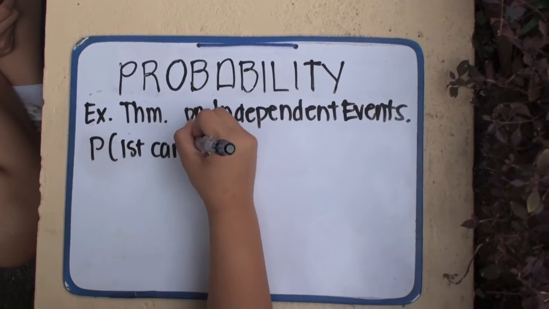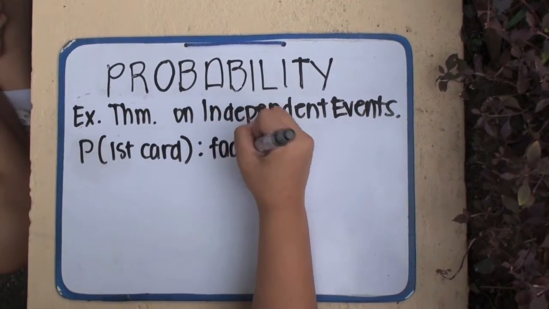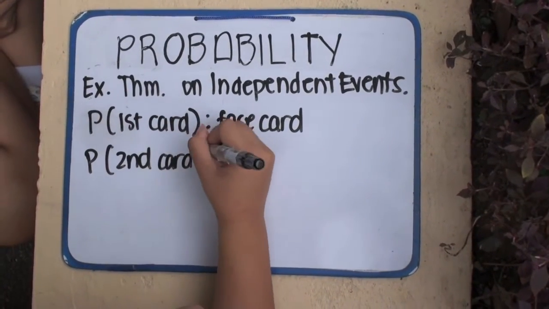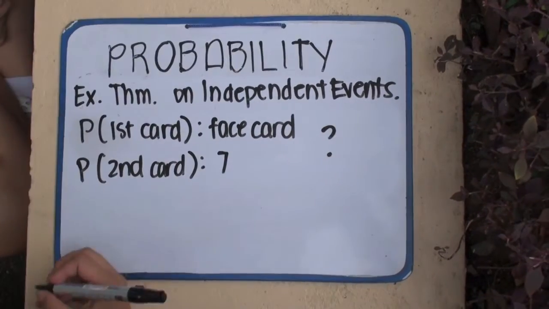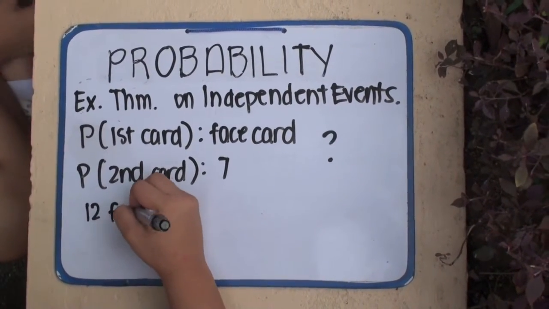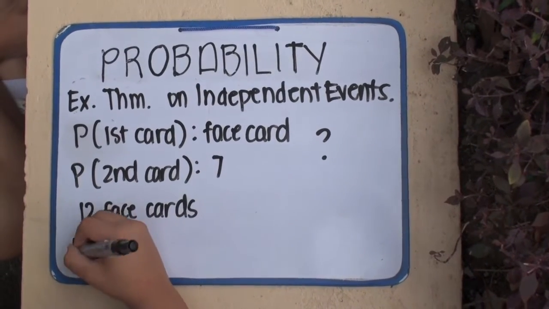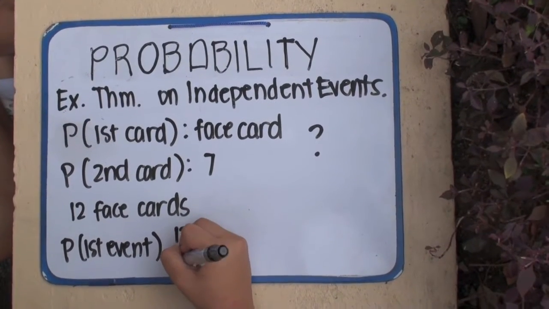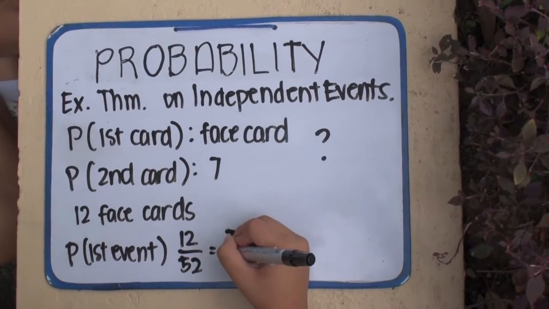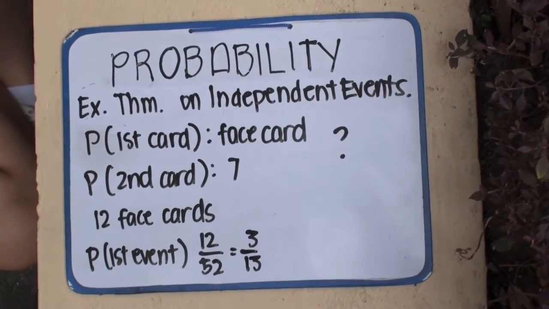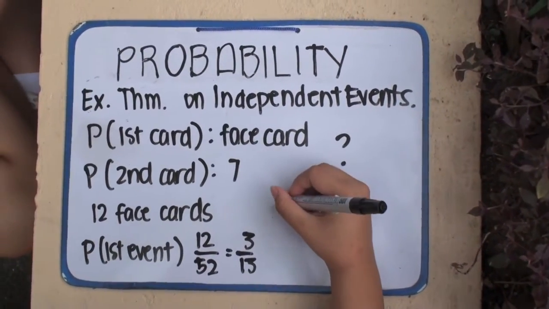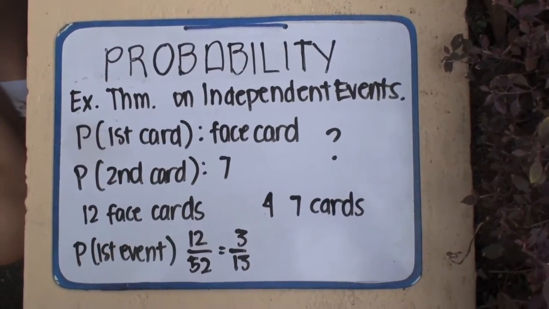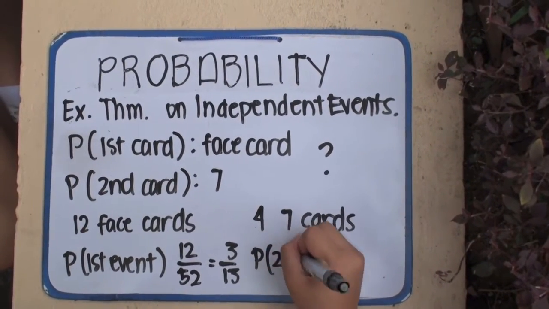An example for this is: what is the probability that the first card drawn from a regular deck is a face card, and then the second card drawn is a seven? For the first event, there are 12 face cards out of the 50, so the probability of the first event is 12 over 50, or 3 over 13. For the second event, there are 4 sevens out of the 51 cards. Let us remember that we have previously drawn a card.